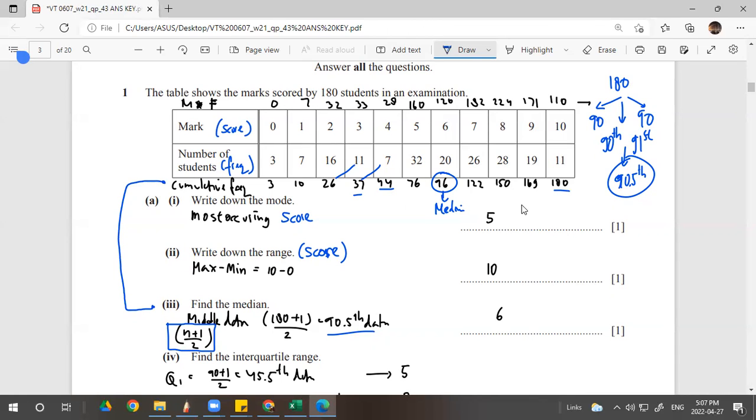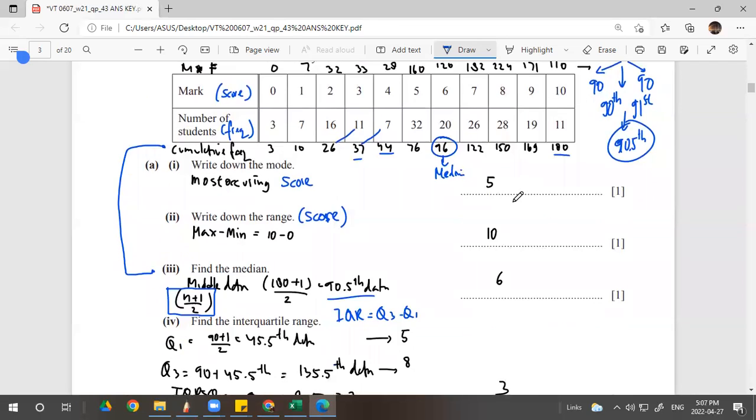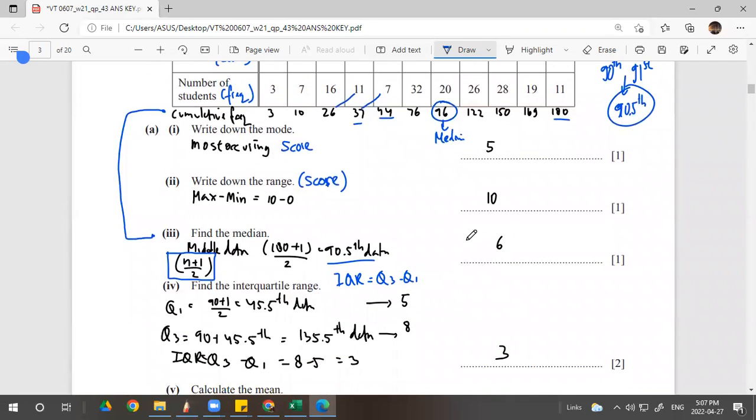Okay, and the interquartile range, the IQR, formula is Q3 subtract Q1, so you have to find both. Q3 is the upper quartile, Q1 is the lower quartile. If we have 90 and 90, I divide the 180 data into 90 and 90, first half and second half, and each 90 becomes 45 and 45.